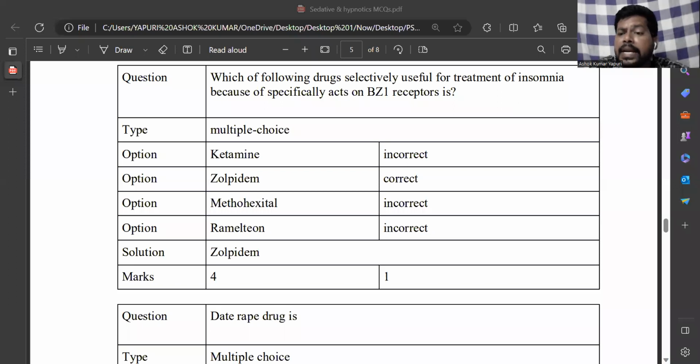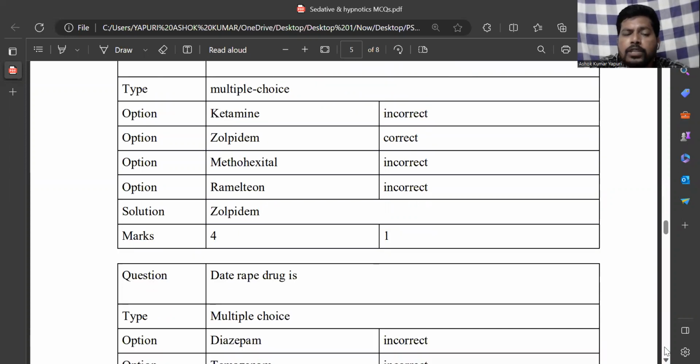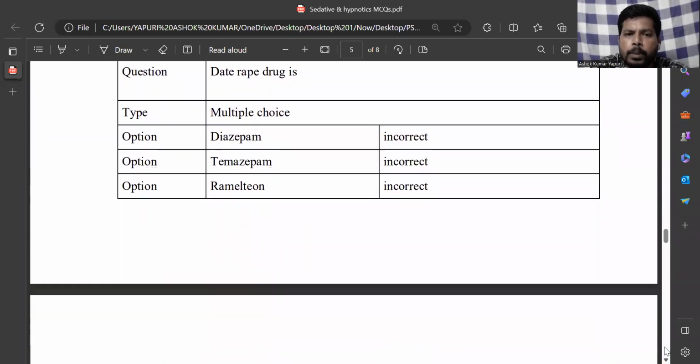And next, date rape drug. This is the date rape drug. And especially the drug is used in the pop cultures. For example, by taking this drug, the person is unable to recollect what happened the last night. For example, bad people can try to harass girls to rape them. So they can give this drug during the parties in the night time, and at midnight they can do anything. Then in the morning, when she is recollecting, she doesn't know what happened. So she thinks, okay, I was sleeping. So this is called the date rape drug, which is used in the pop culture.